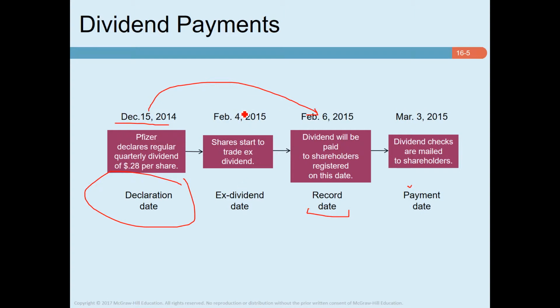As you can see, the record date is February 6, 2015, so the ex-dividend date is February 4, 2015. As the stock goes ex-dividend on February 4, if you buy the shares on February 4 or later, you are no more entitled to get this year's dividend. You have to buy the shares before the ex-dividend date. And the payment date is March 3, 2015, the day on which the dividend will actually be paid to shareholders.